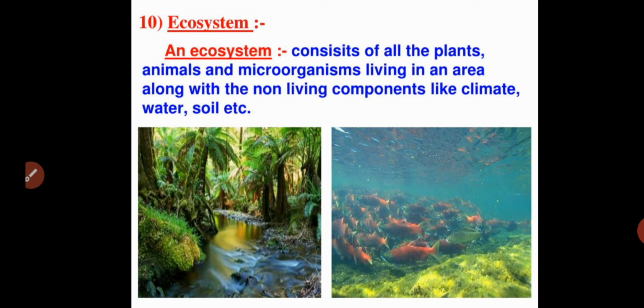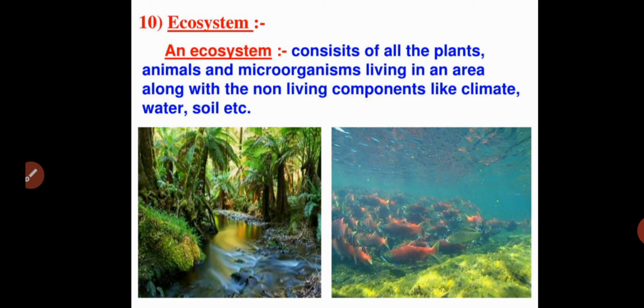Next, coming to ecosystem. We already discussed the biosphere. The biosphere includes the hydrosphere, the lithosphere, and some other spheres, which together we call the biosphere, that is, the earth. A number of ecosystems together make up the biosphere.